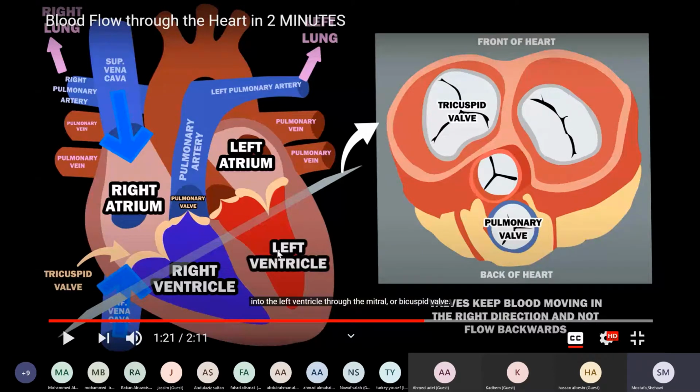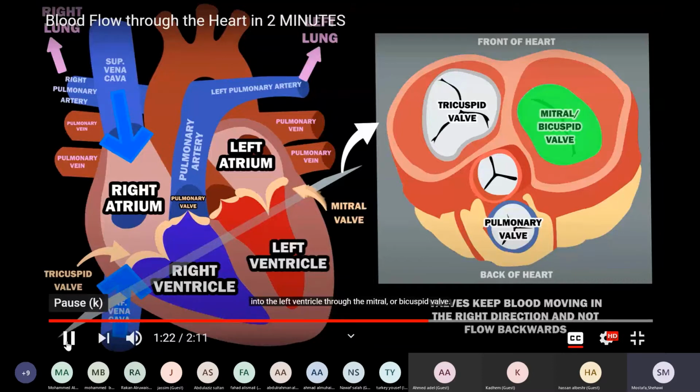When the left ventricle contracts, it will push blood rich in oxygen to the aorta. The aorta will carry the blood to all of your body parts. So the blood comes from the lungs through the pulmonary vein, enters the left atrium, goes from the left atrium to the left ventricle through the mitral valve, and from the ventricle to the aorta. The aorta will carry the blood to all your body parts.